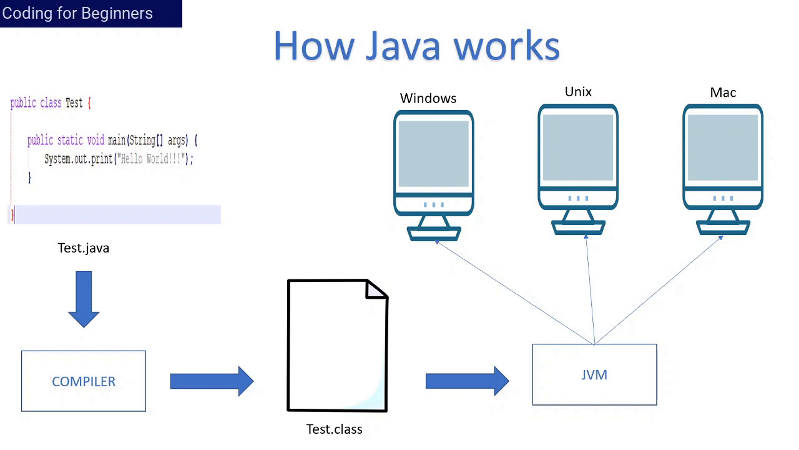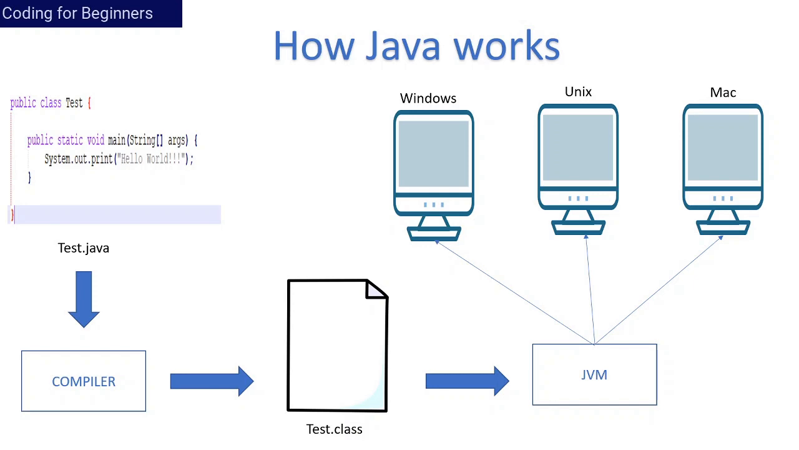So that's how the code which is written once in test.java and compiled only once will be able to run on all systems with the help of the Java Virtual Machine, that is the Java platform.